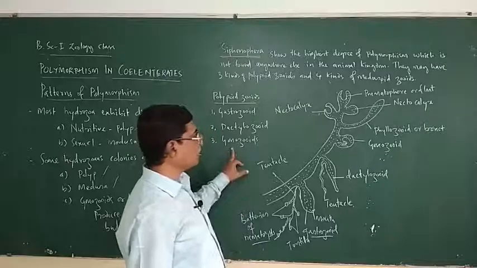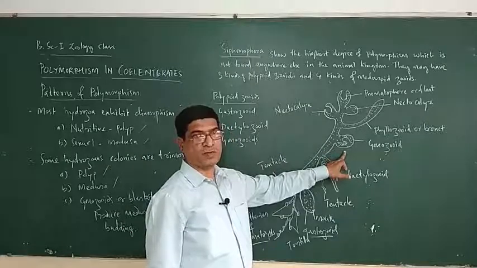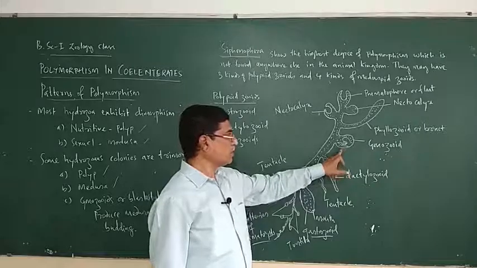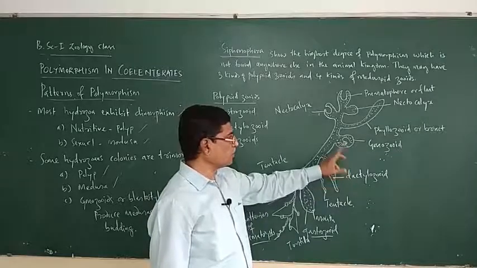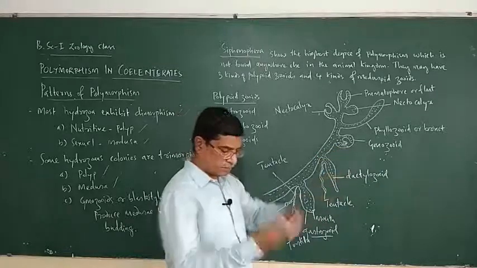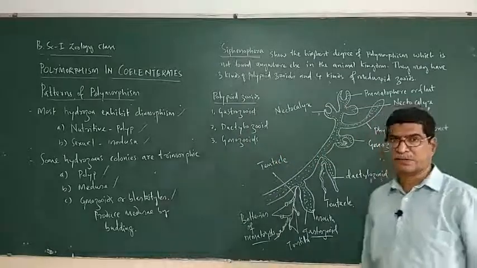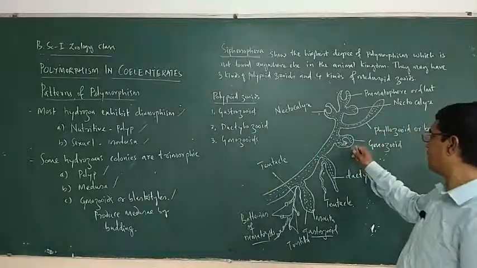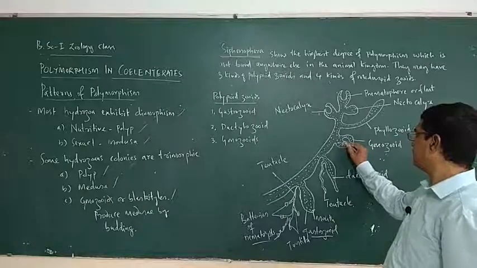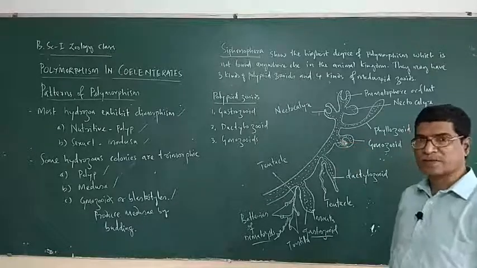Next, gonozooid. This one is a gonozooid, a modified zooid, and it produces medusae by budding. See, medusae are coming. These medusae possess gonads.